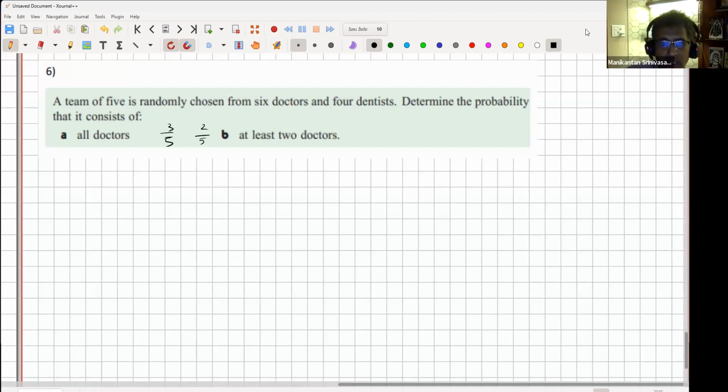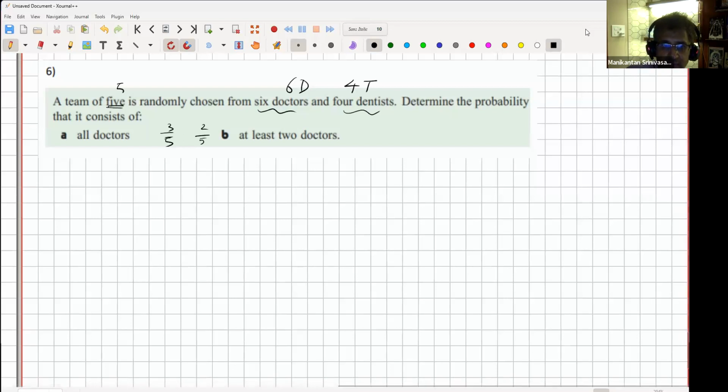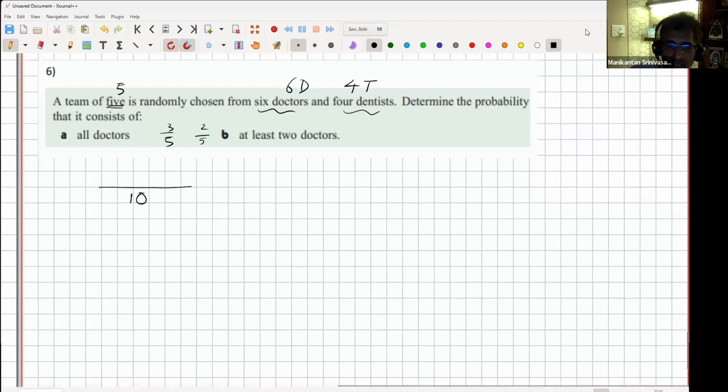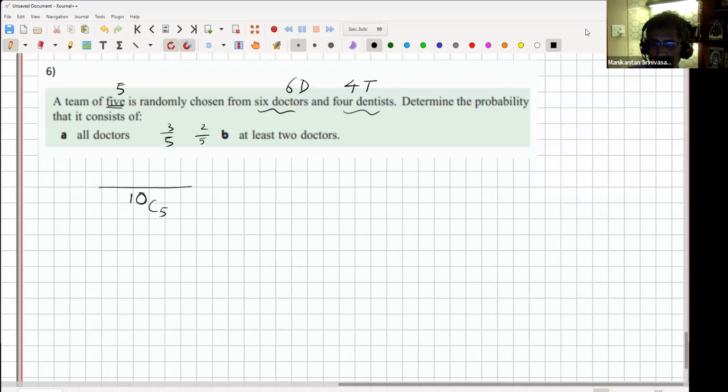Okay, all right, let's do. So 6 doctors and 4 dentists. I'll call dentists with a T, because D and D becomes confusing, right? So there are 10 people essentially. What's the probability that the team of 5 that I select is all doctors? Which means my total cases are of 10 people. I don't view them differently. I have to select 5. That's the total cases. No restriction at all. 10 people, I have to select 5.